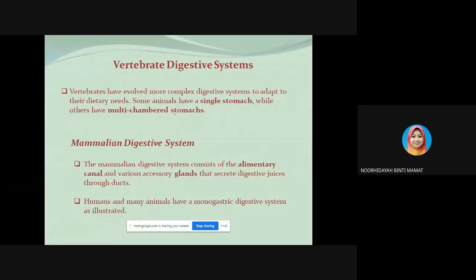Then we go to the vertebrate digestive system. But before that, if you still remember, in our last class we were talking about the digestive system in invertebrates, where we have extracellular digestion and also intracellular digestion. For extracellular digestion, we have simple examples, like the gastrovascular cavity, which is found in organisms that only have one opening for digestion.